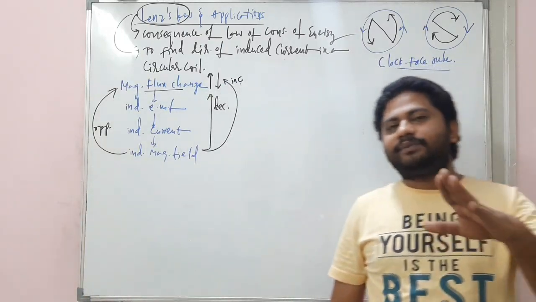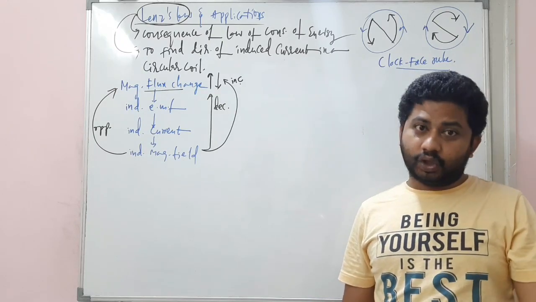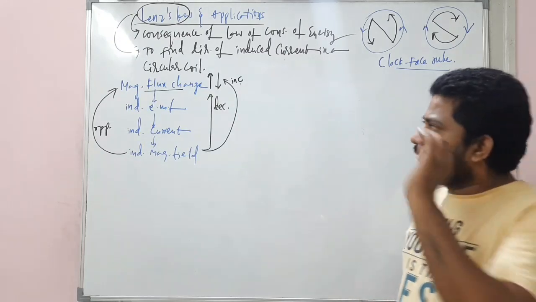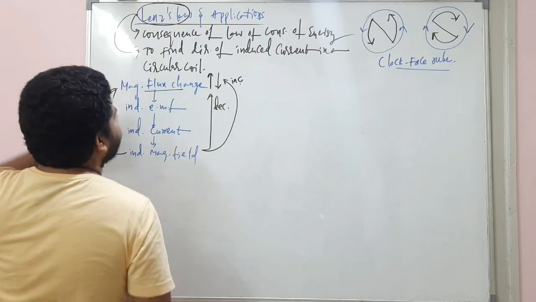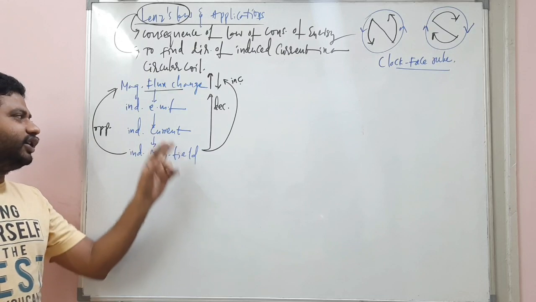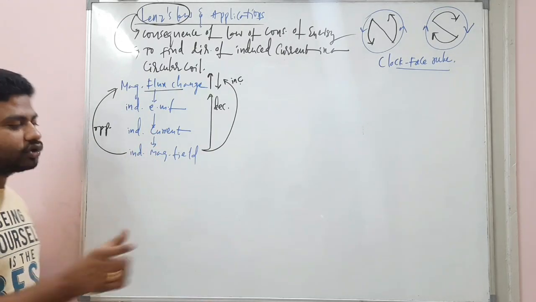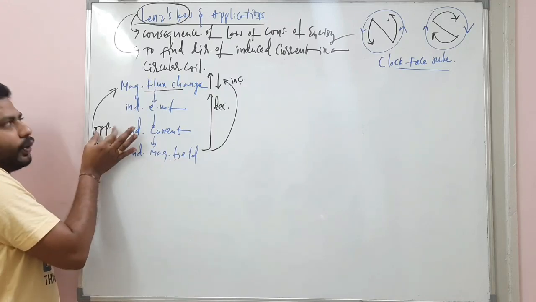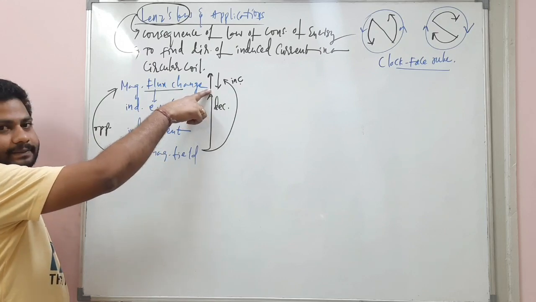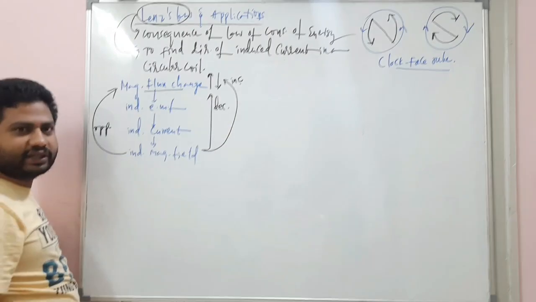This is not the first time you are learning this. So many times you keep on learning Lenz's law. No confusions. Simple. There is a magnetic flux change. Definitely induced EMF is produced. When induced EMF is there, induced current will be produced. When induced current is there, an induced magnetic field also will be produced. And this induced magnetic field will try to oppose the magnetic flux change. When the magnetic flux linked with a coil increases, this induced magnetic field will try to decrease it.